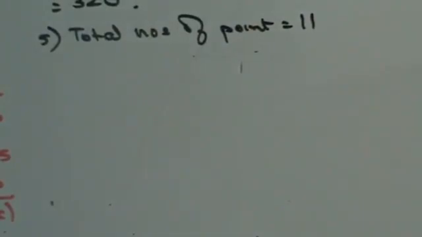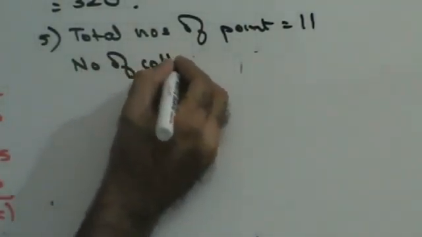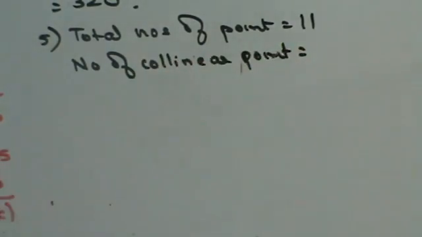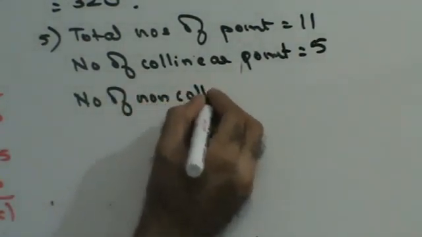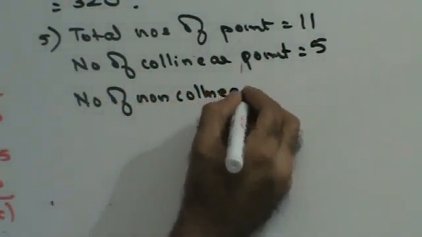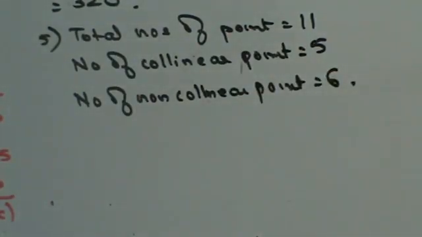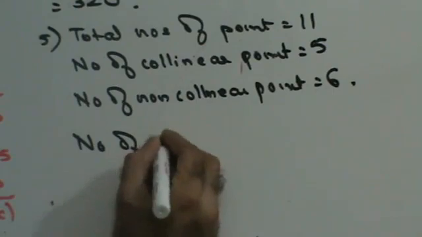Total number of points is 11, right? Number of collinear points is 5. So therefore I can say number of non-collinear points is going to be 6. Now, they have asked you to find the total number of distinct lines. Number of lines.